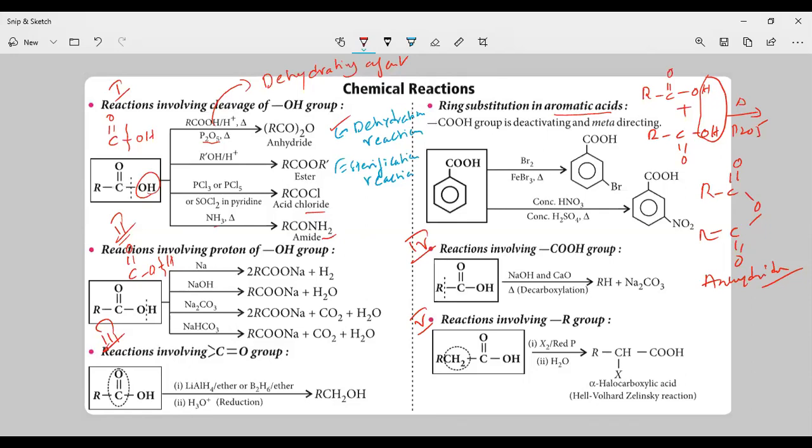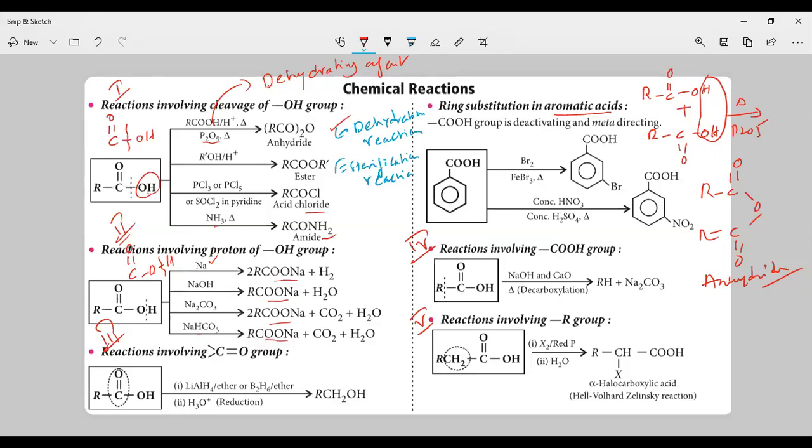The oxygen and hydrogen bond in carboxylic acid can be cleaved upon reaction with sodium metal, and we are going to get the sodium carboxylate. Upon reaction with NaOH, also the oxygen and hydrogen bond is cleaved, and we are going to get the same sodium carboxylate and H2O. Upon reaction with Na2CO3, that is a weak base, also you are going to get the sodium carboxylate. And upon reaction with very weak base sodium bicarbonate, also you are going to get the sodium salt of carboxylic acid.